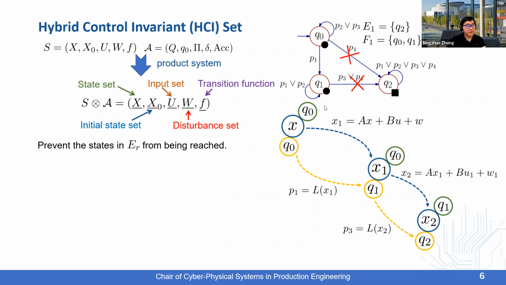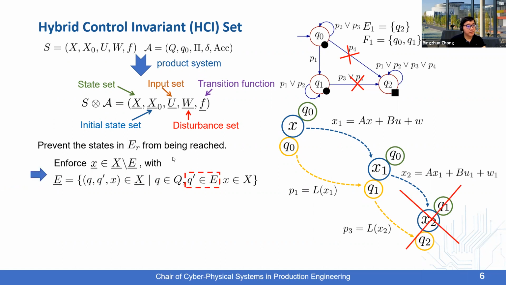We want to enforce the desired omega-regular property by preventing the states within ER from being reached. And from the product system perspective, we do not want those hybrid states that contain a state within E to be reached. So this is how we translate the synthesis problem to the perspective of the product system. And how could we do that?